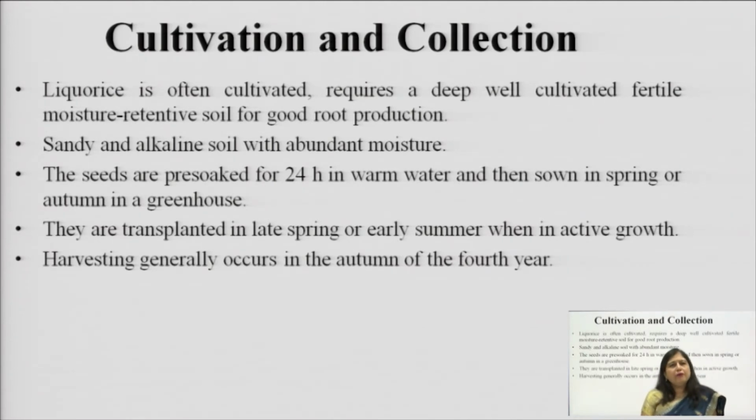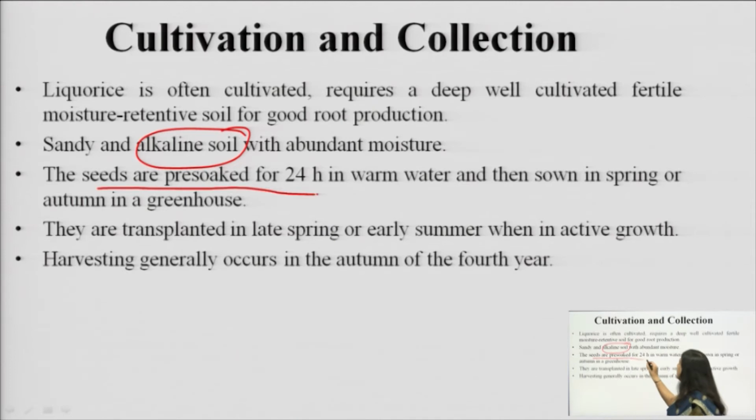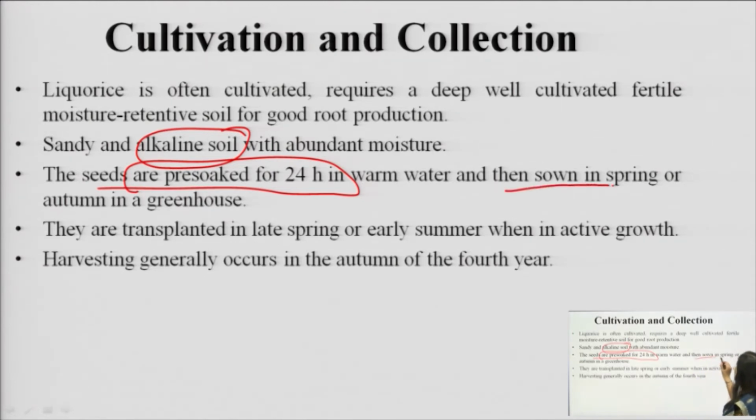Secondly, sometimes sandy soil is added to make it more moisture retentive, and alkaline soil is preferred. The alkaline pH of soil is preferred for the cultivation of licorice. Before sowing, it is very important that the seeds are pre-soaked for 24 hours in warm water. You have to continuously maintain the temperature of the water and keep them soaked for 24 hours, after which they are sown in the spring or autumn in the greenhouse itself.